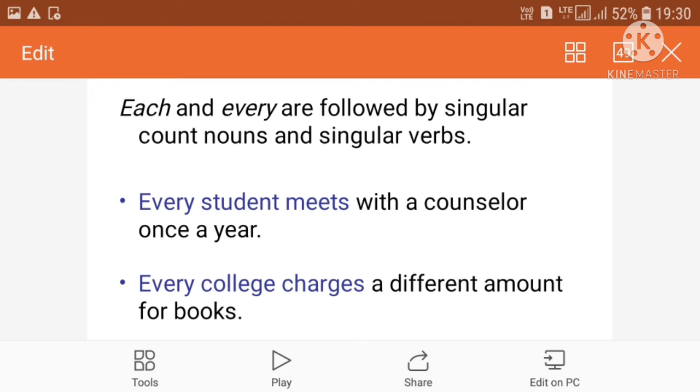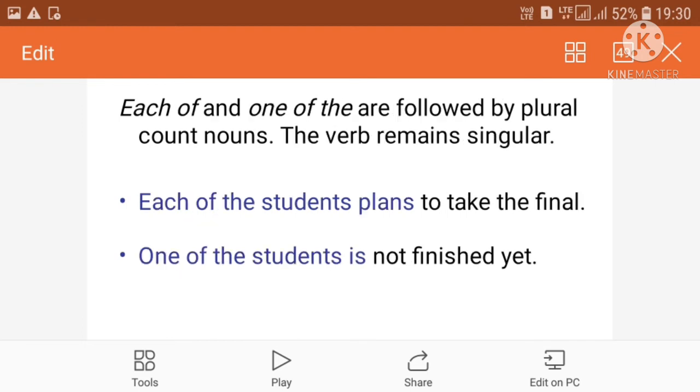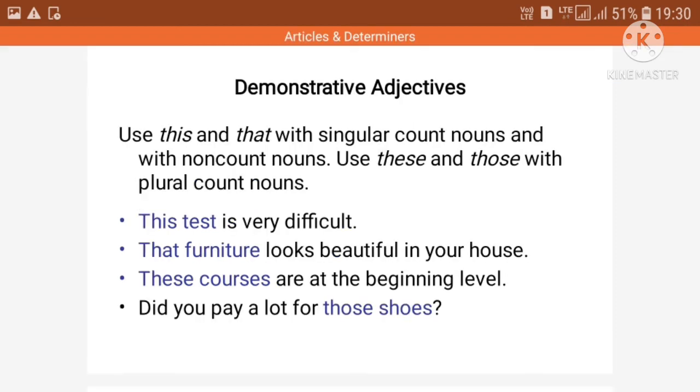Each and every are followed by singular countable nouns and a singular verb. Now, every student meets with a counselor once a year. Here, every student meets, the verb is singular. Each of the students plans to take the final. Here, each of the students plans, the verb is singular. One of the students, here the verb is singular, is not finished yet.